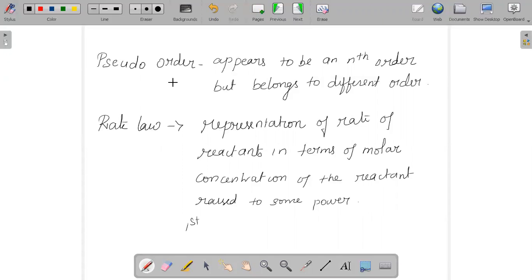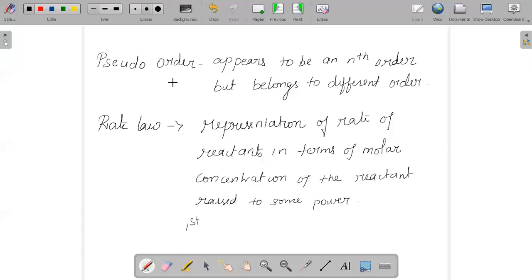A pseudo first order reaction is a chemical reaction between two reactants participating in the reaction. Accordingly, we can say that it should be a second order reaction, but actually it belongs to first order. That is why we say it is a pseudo order reaction. The name given to such a type of reaction is called pseudo order reaction.